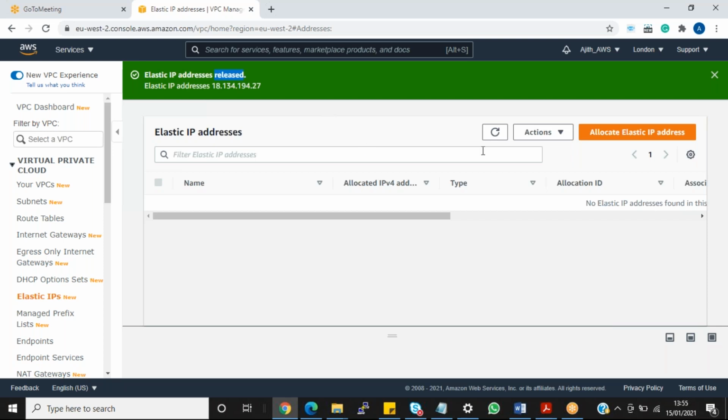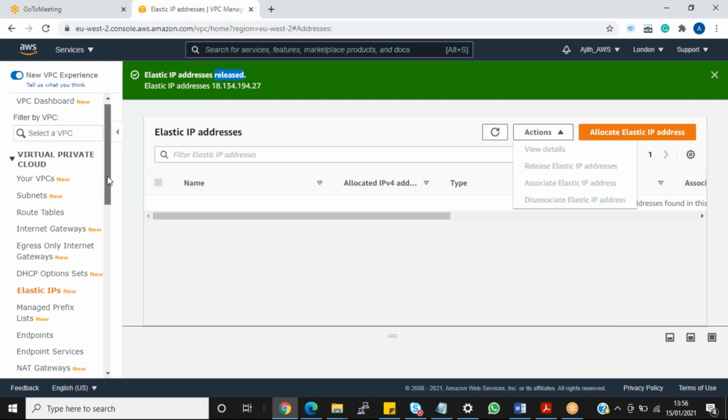I'm sorry, there's something I'm not sure about today. I'm not comfortable with the voice; something is coming through in a different way. Can you please change the view? On the left-hand side, you have the new VPC experience option. Just disable that radio button. Yes, I did that. The recent view is not good, guys.